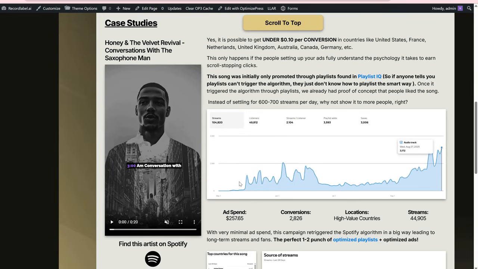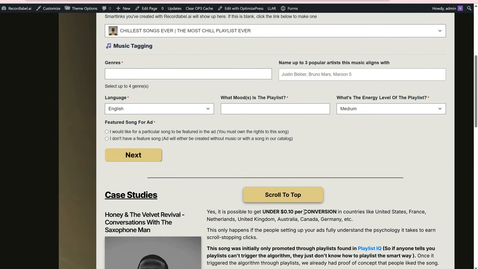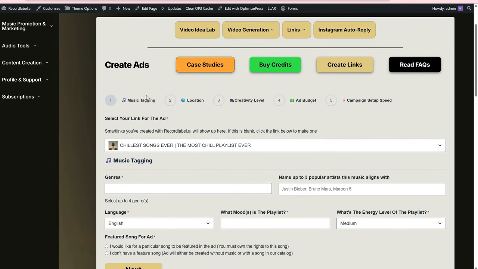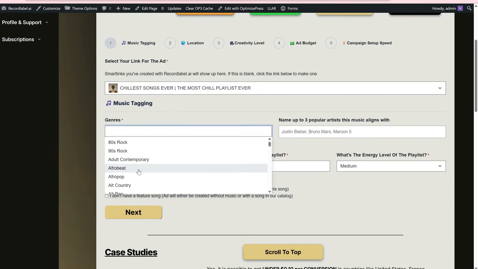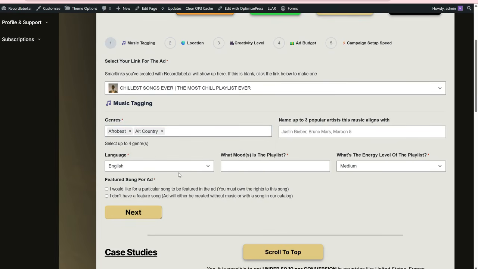And we're not saying we're going to get that for every video that you send us, or every song that you send us, rather. But we are saying that we have had under 10 cents per conversion for music ads. And now we're offering this service to you as an artist, and we made it freakishly easy for you to get these started. So I will just go through this form, show you how easy it is.